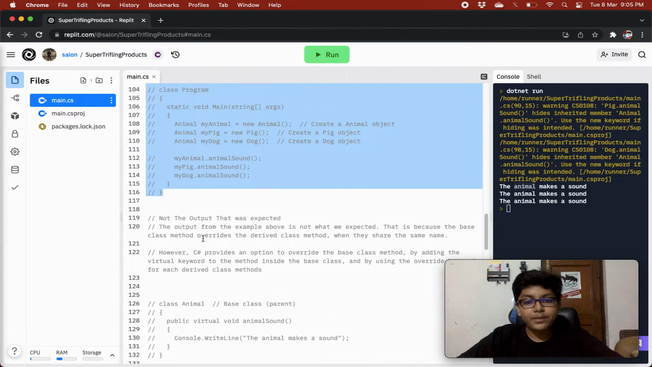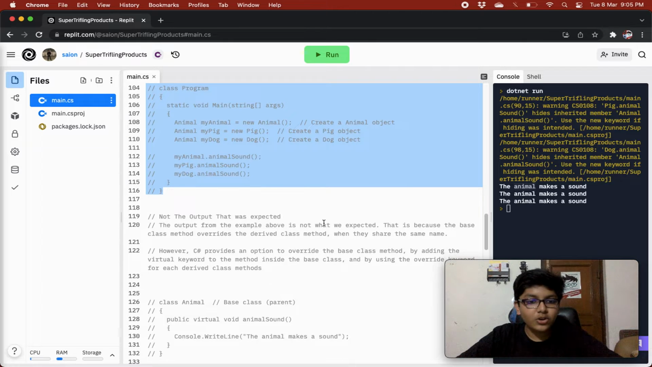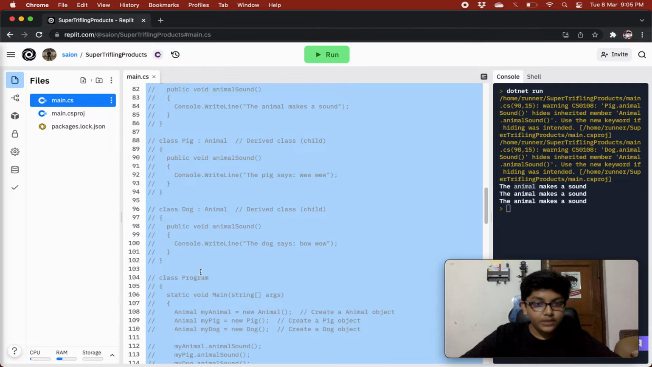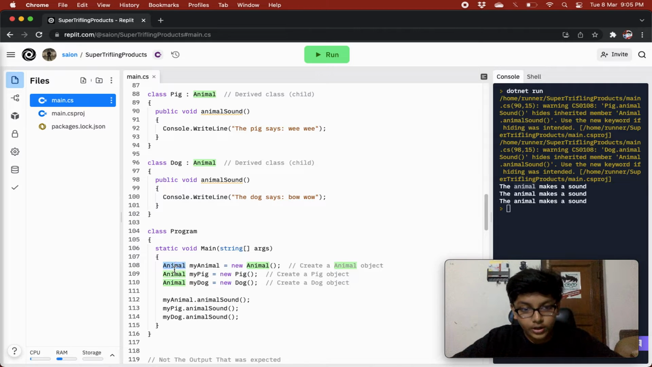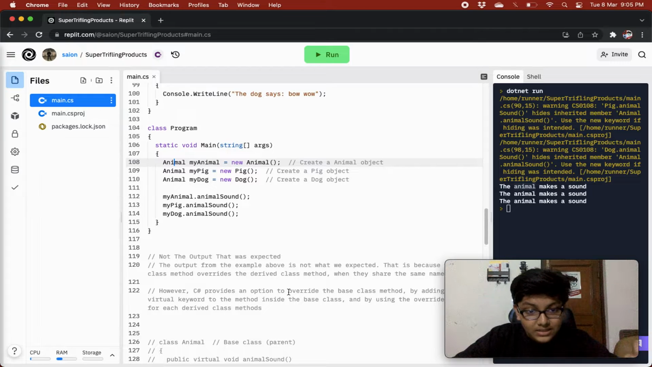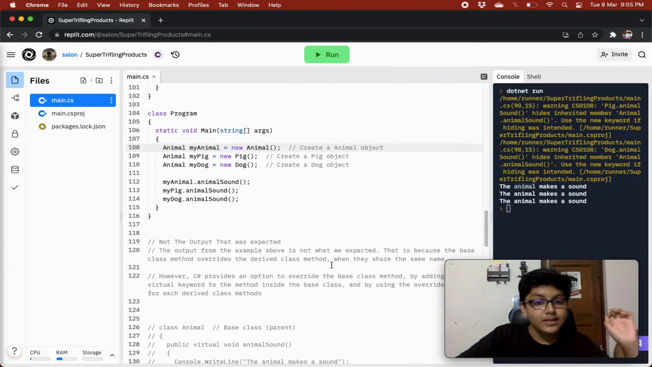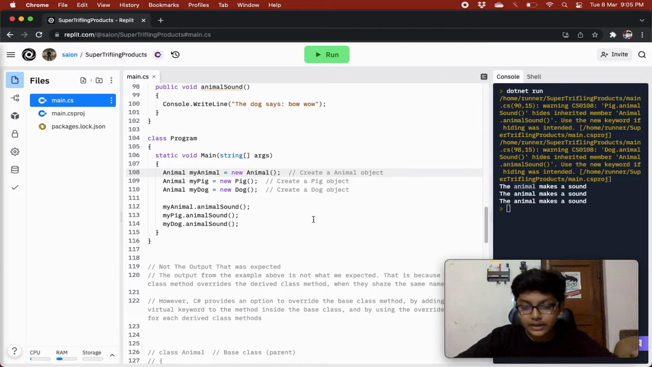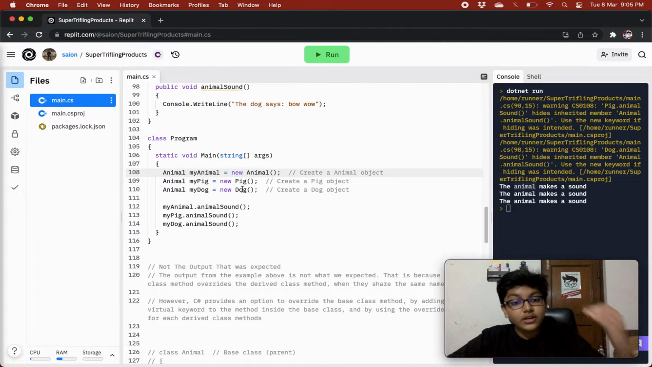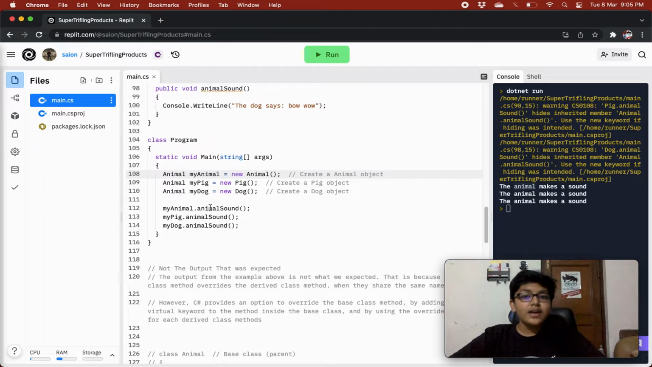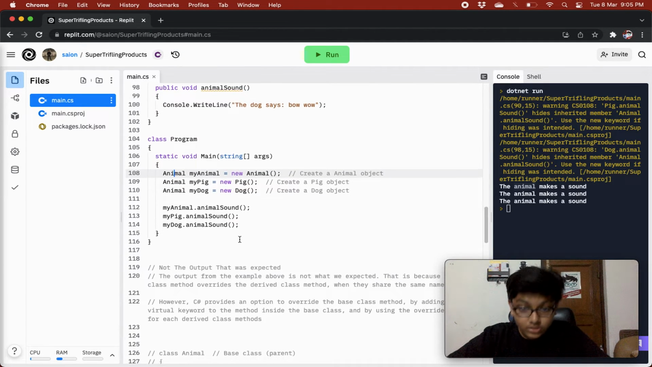The output from the example above is not what we expected. That is because the base class method overrides the derived class method. Over here, if you had noticed, if I uncomment this, we are giving animal over here. So the base class method is overriding the derived class method. The derived class is not overriding the base class method. The base class method is overriding the derived class method over here. That's why we don't see the expected result.